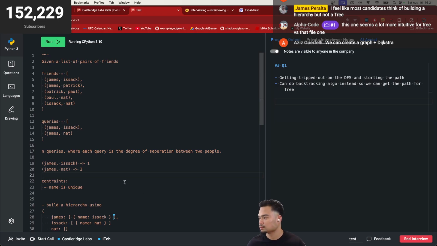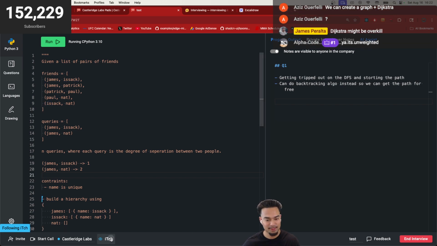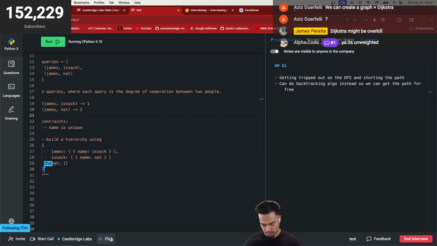So if we say James, we want to get the next pair. This is a good problem. Oh my goodness, I don't know why I can't think all of a sudden. So building a hierarchy would probably not work. It wouldn't be the most efficient.